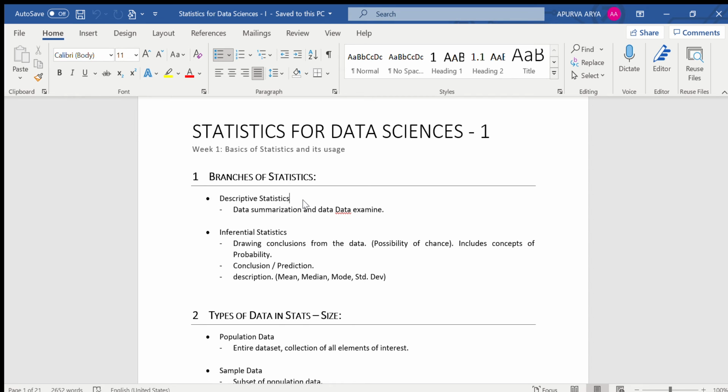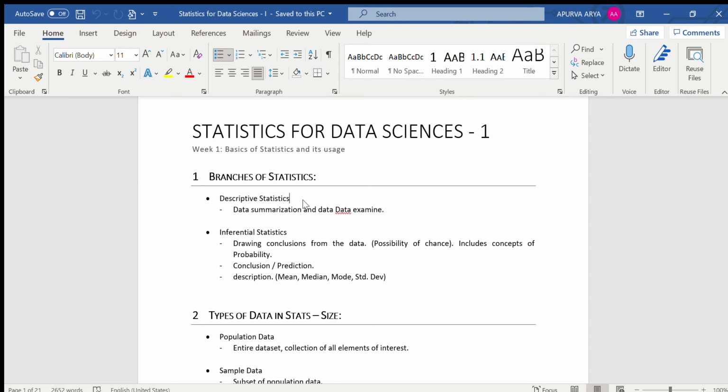The first case, where the 50 students have given the data and we are analyzing their responses and concluding that among these 50 students, since the majority have chosen C++, C++ is an easy language, was the part of descriptive statistics. But based on the responses of 50 students, we are trying to predict whether the students in the entire world believe that C++ is an easy language.